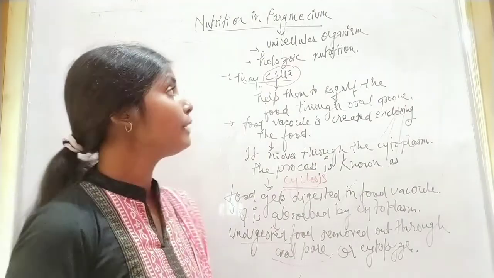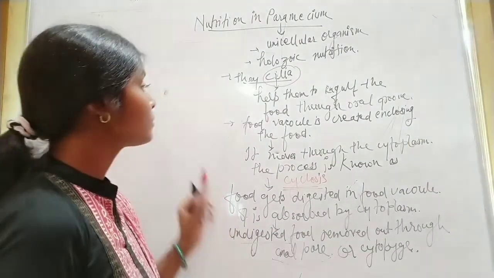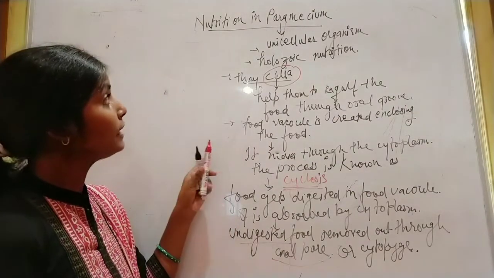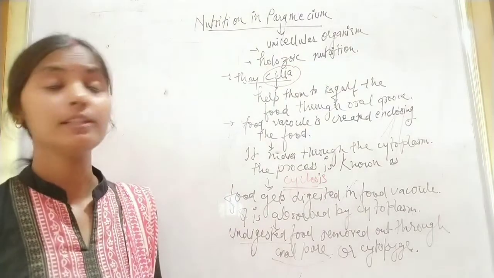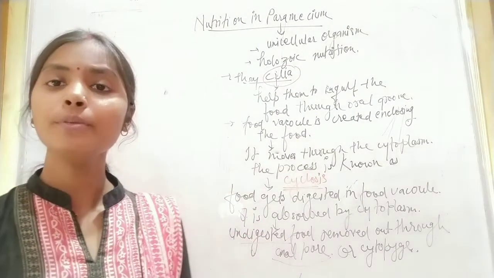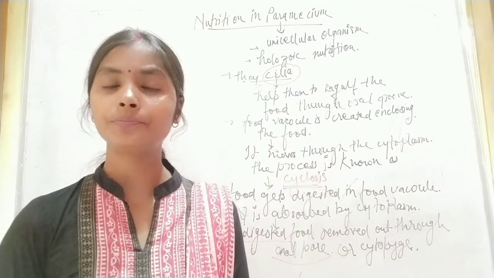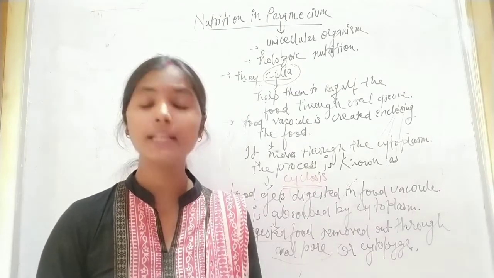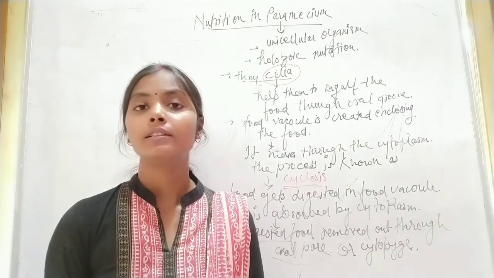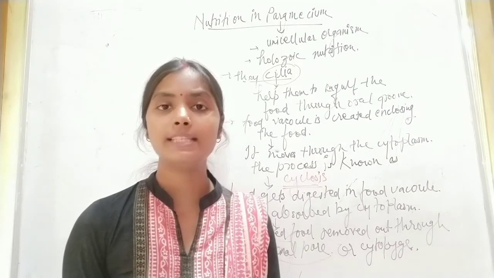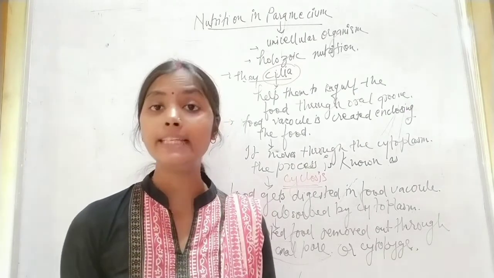So here we will see how the nutrition takes place in Paramecium. In this also the nutrition takes place in five steps, that is ingestion, digestion, absorption, assimilation and egestion.